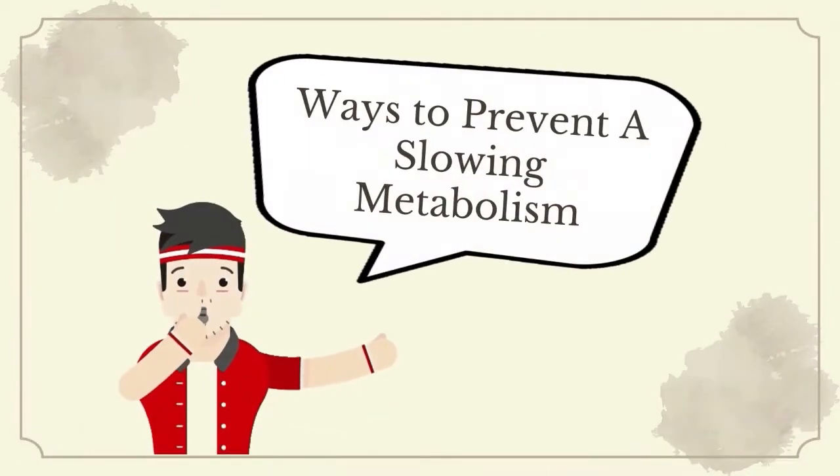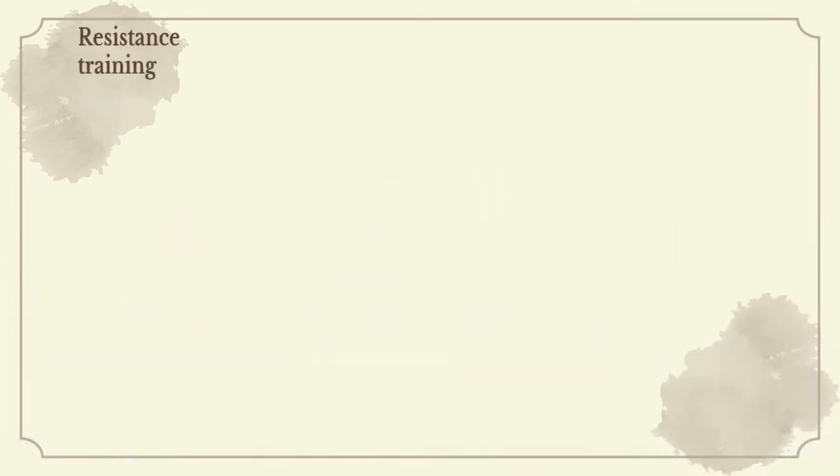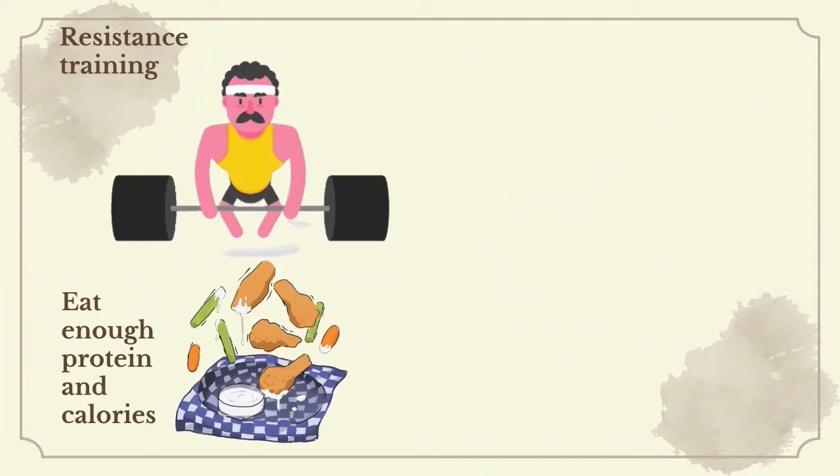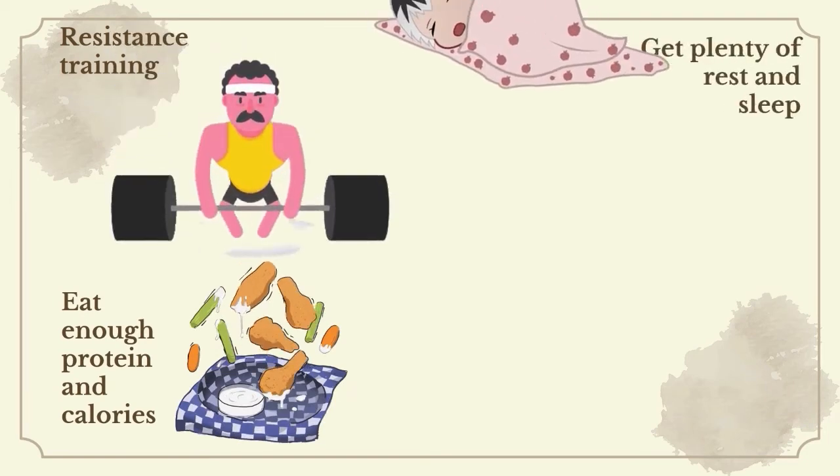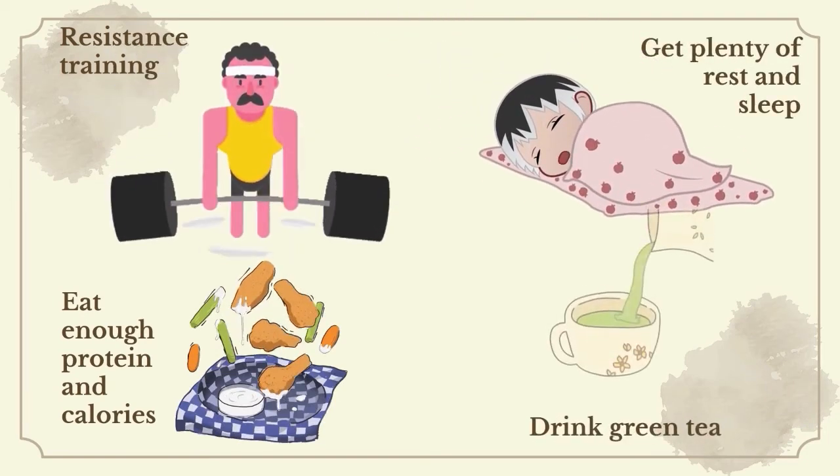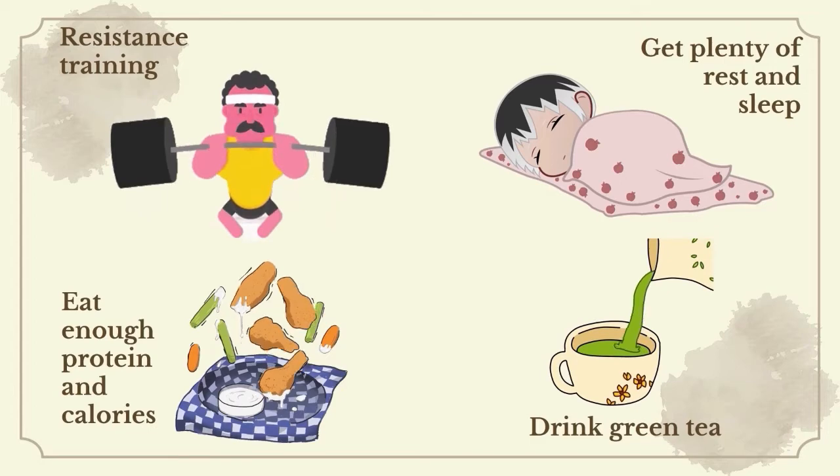Here are some ways to prevent a slowing metabolism. Do resistance training and eat enough protein and calories to preserve the muscles. Get plenty of rest and sleep, and a cup of green tea can help increase your resting metabolism as it contains caffeine and plant compounds.